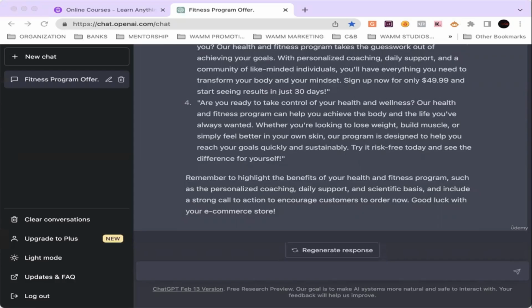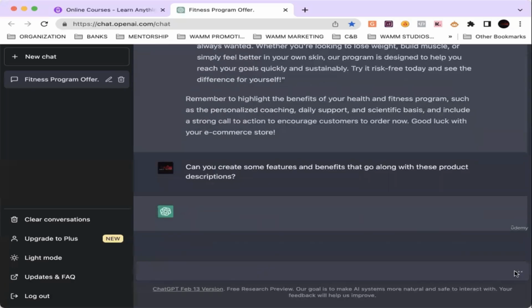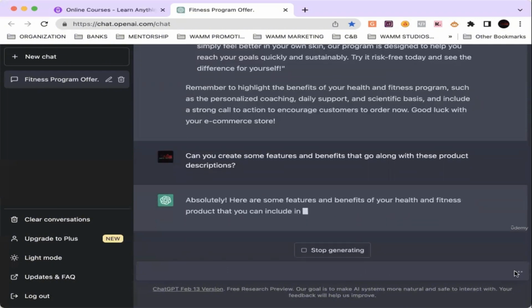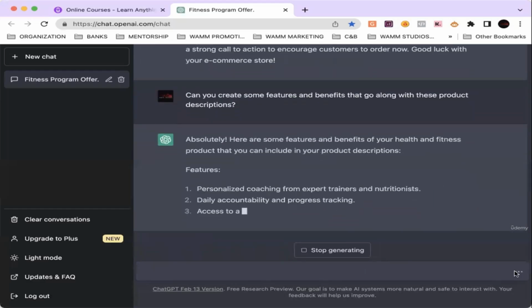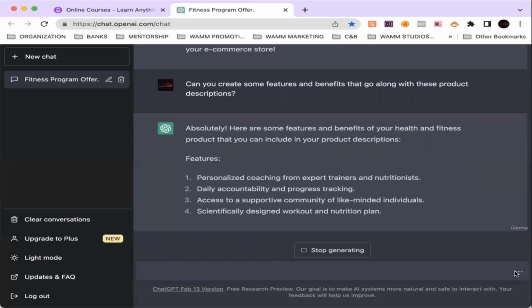What else? Let's ask it another question, guys. Can you create some features and benefits that go along with these product descriptions? It's all about the questions that you ask, so let's go more in depth. Let's see what it produced.